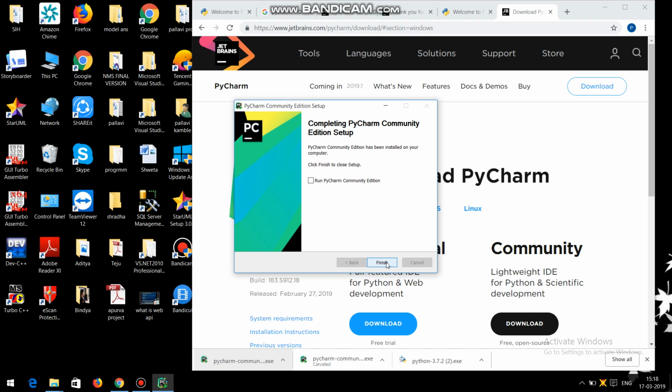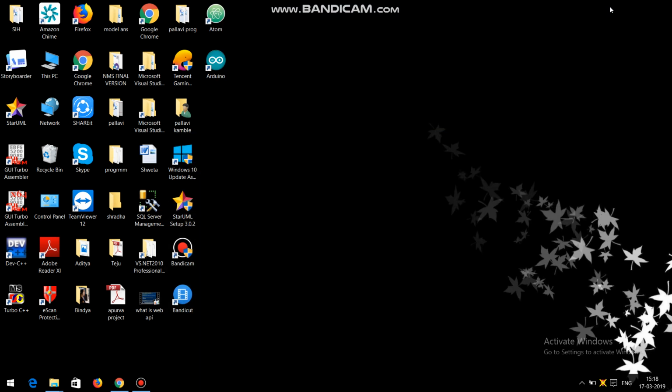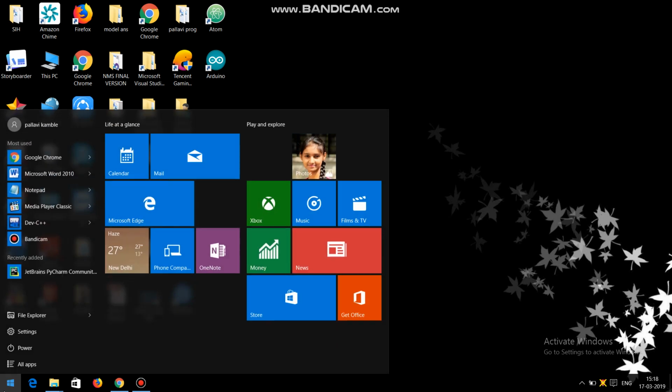It lets you enhance productivity while coding by providing features like suggestions, local VCS, etc. Run PyCharm edition. Finish. Let's see PyCharm here.